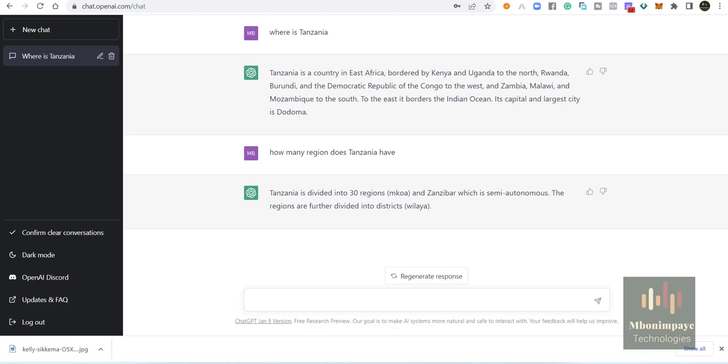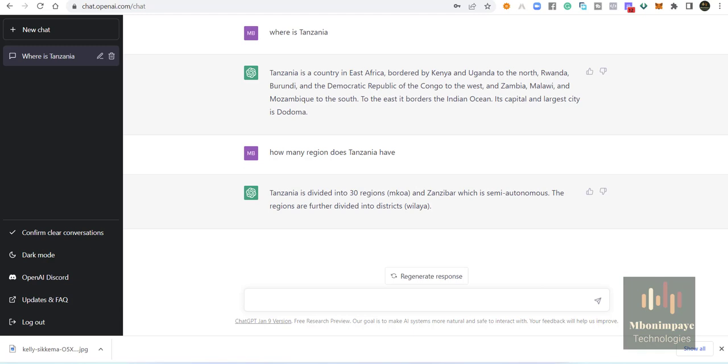ChatGPT has answered that Tanzania is divided into 30 regions, or what we call mkoa in Swahili. Also Zanzibar, which is semi-autonomous. And then the regions are further divided into districts. In Swahili, we call it wilaya. Now this is the second question.